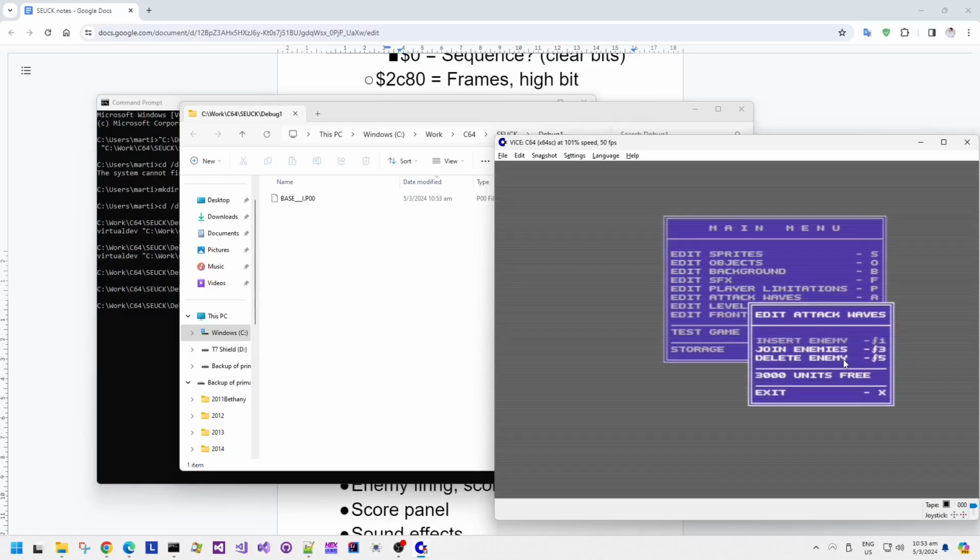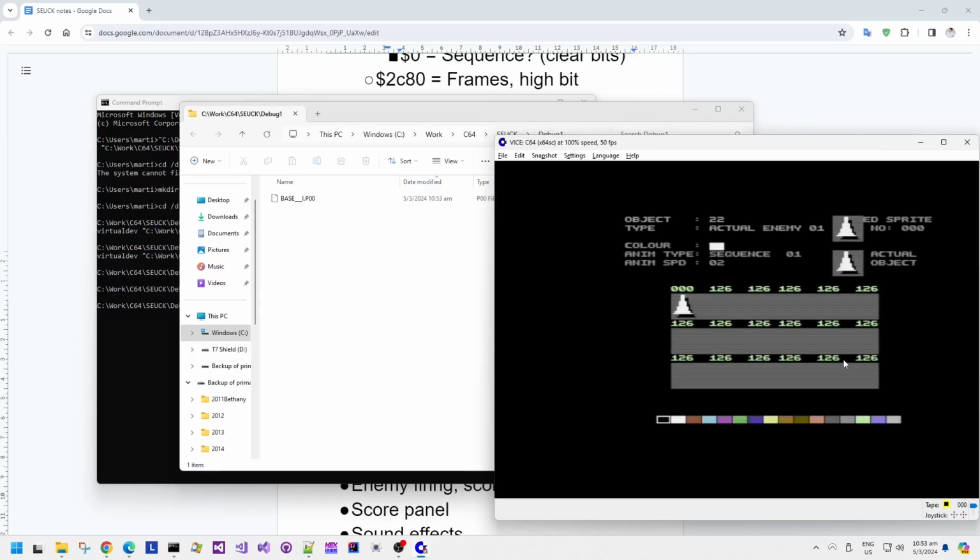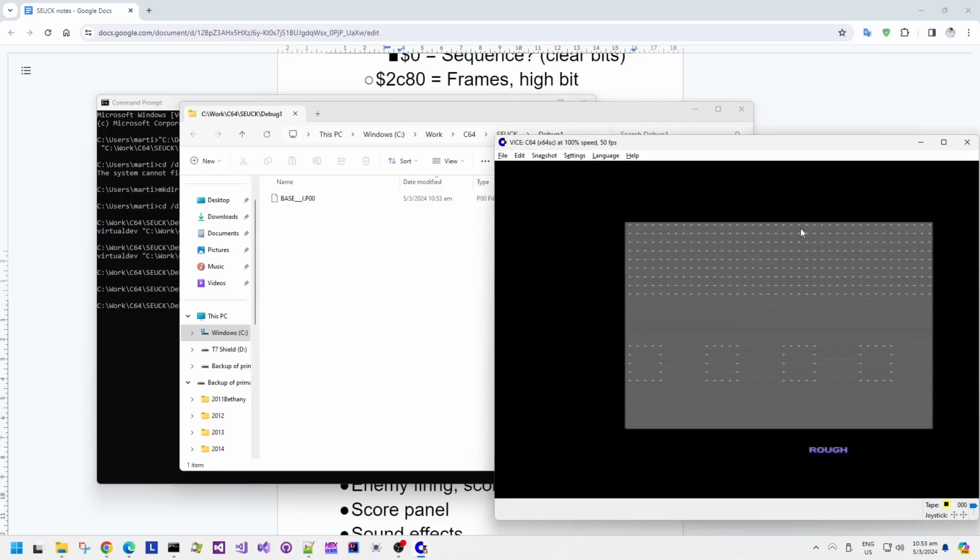Okay, let's insert our first enemy. This is object number 22, animation number 22, but actual enemy number 1, 0, 1. The rough position, I'm going to set it so that it is 1 block up. Don't forget that each block is 5 by 5 characters, each character being 8 pixels high, so that's 5 times 8, which is 40 pixels tall.